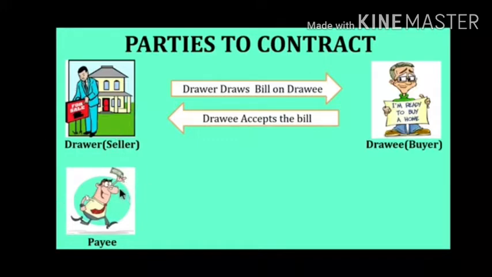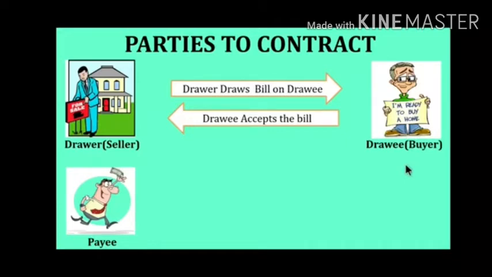That means there is a transaction between the seller and the payee, and the bill is accepted by the buyer. So indirectly the seller tells the buyer, you have to pay the amount to a payee. That means the person who actually receives the amount is called the payee.